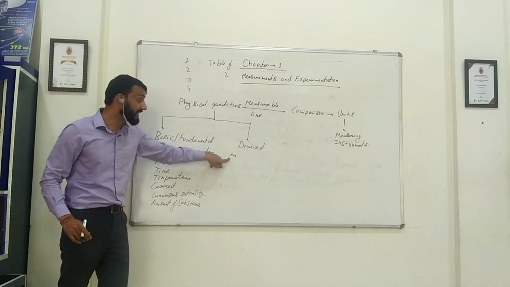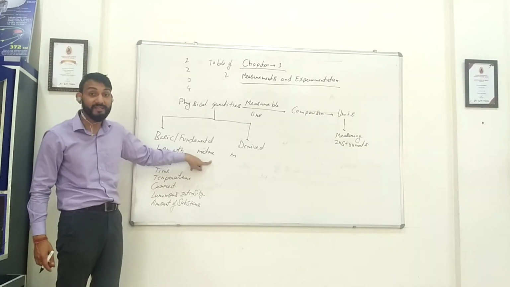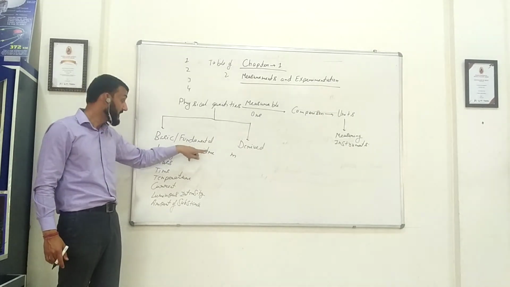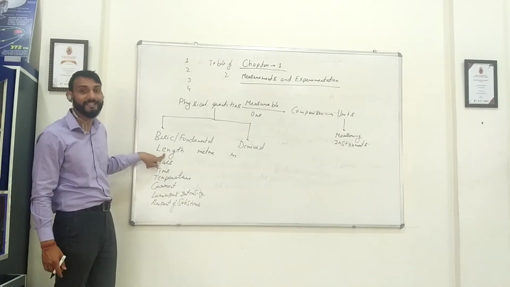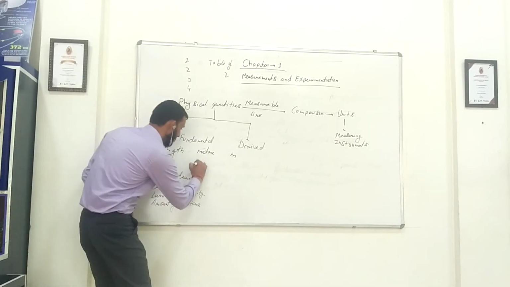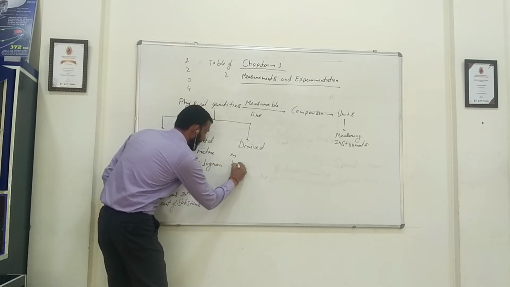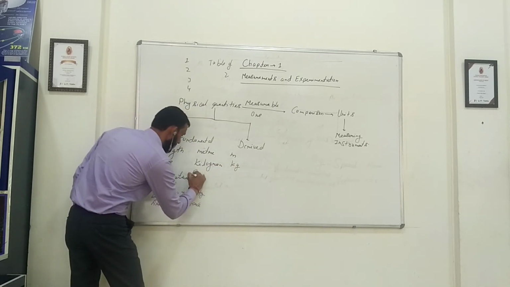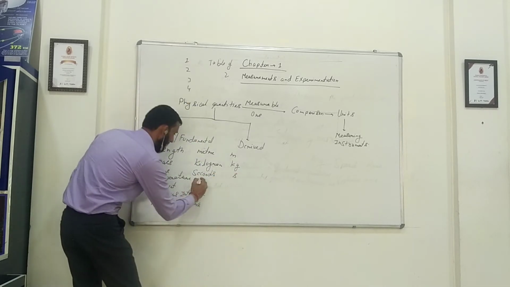So what is this meter? Meter is the basic or fundamental unit. Why basic or fundamental unit? Because it is the unit of a basic or fundamental physical quantity. Right? Mass is kilogram, so it is kg. Time, seconds, so it is s.